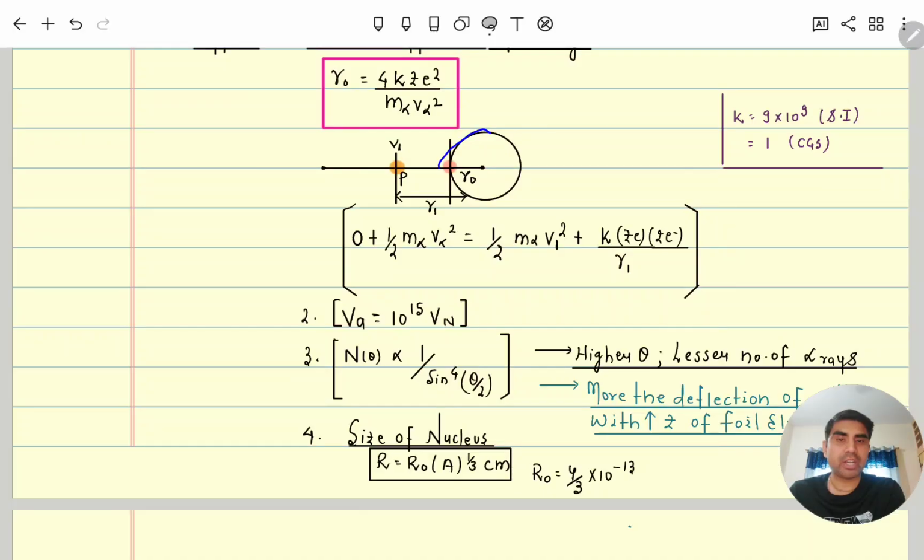If it is deflecting with a large angle, the number of such alpha rays will be less. Suppose we are taking a metal whose atomic number is more, which means the Ze value at the center will be more. As the Ze value is more, the alpha particle will feel more repulsion, so more deflection will happen if the atomic number of the metal increases. Also he calculated the size of the nucleus. So the size of the nucleus R is equal to R naught into A to the power 1 by 3 centimeter, where A is the mass number of that metal. So these are the applications of Rutherford.